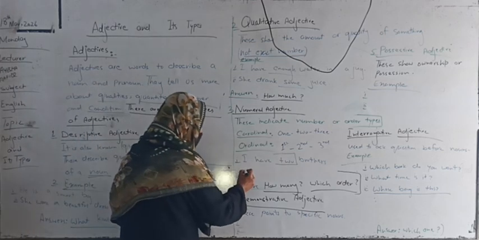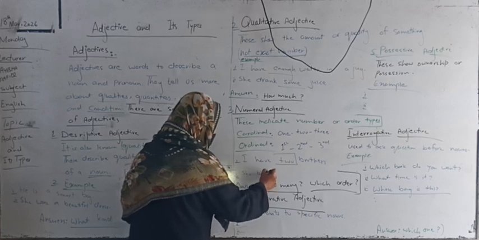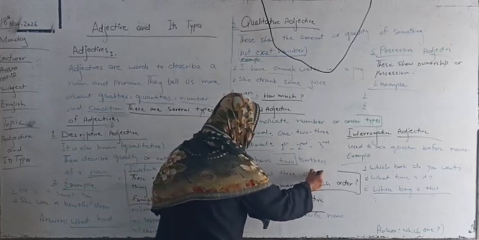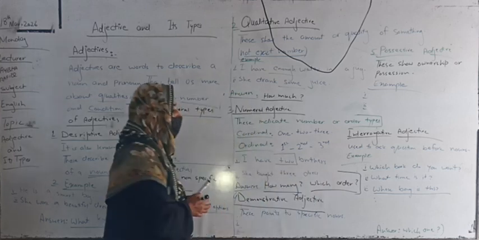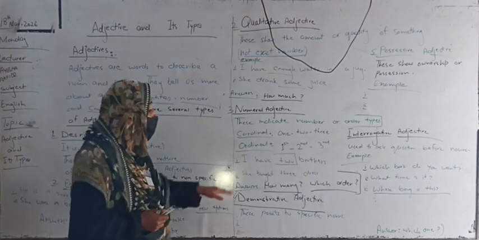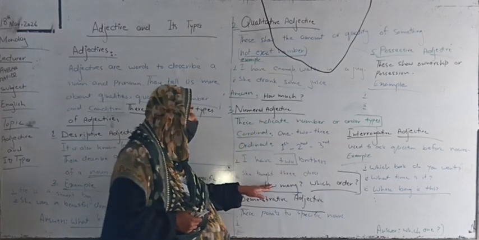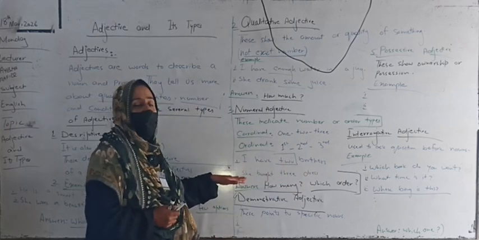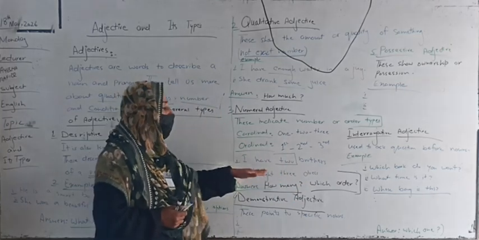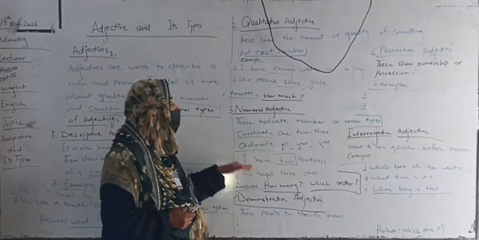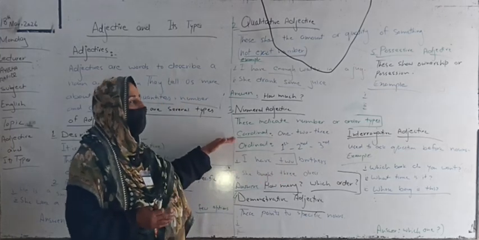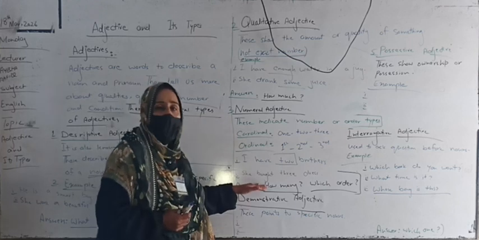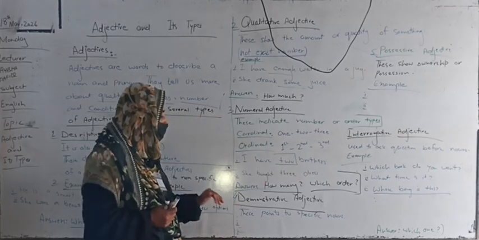She bought 3 dresses. It always answers how many and which order. How many dresses did she buy? She bought 3 dresses. So this type of adjective is called numeral adjective, which answers how many. Come to the next one.